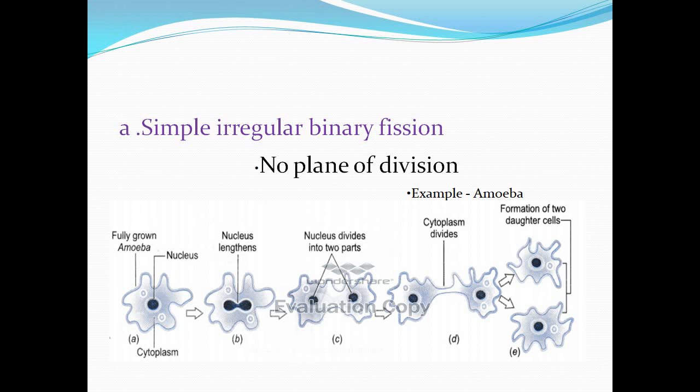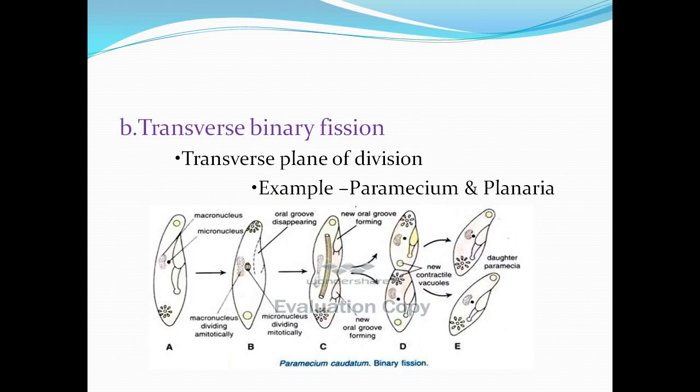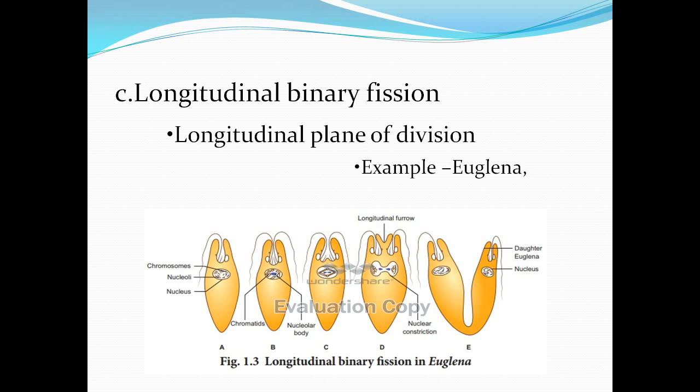The next one is the transverse binary fission. In transverse binary fission, the plane of division is transverse. The plane of division runs along the transverse axis of the individual. In paramecium, the macronucleus divides by amitosis and the micronucleus divides by mitosis. The cytoplasm constricts, resulting in two daughter cells.